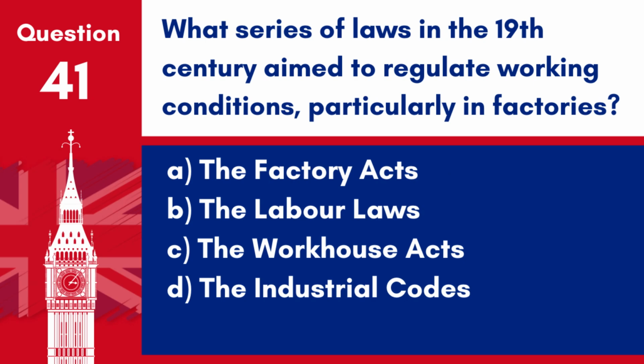Question 41. What series of laws in the 19th century aimed to regulate working conditions, particularly in factories? A. The Factory Acts. B. The Labour Laws. C. The Workhouse Acts. D. The Industrial Codes. Answer A. The Factory Acts. The Factory Acts were a series of laws passed in the 19th century aimed at improving working conditions in factories, particularly for children and women.